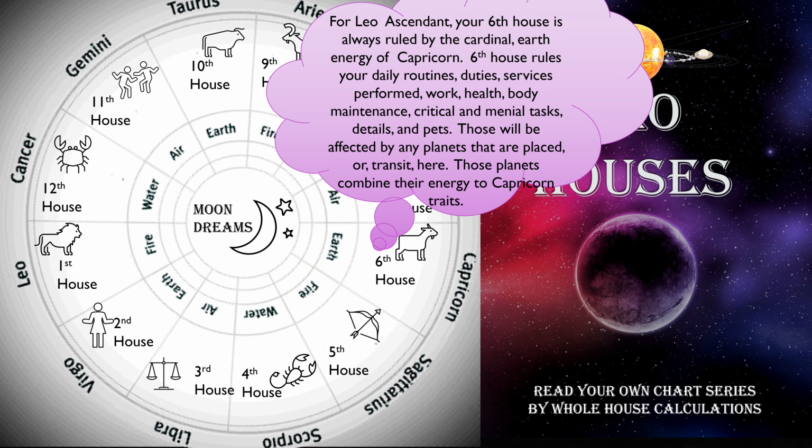For Leo ascendant, your sixth house is always ruled by the cardinal earth energy of Capricorn. Sixth house rules your daily routines, duties, services performed, work, health, body maintenance, critical and menial tasks, details, and pets. Those will be affected by any planets that are placed or transit here. Those planets combine their energy to Capricorn traits.